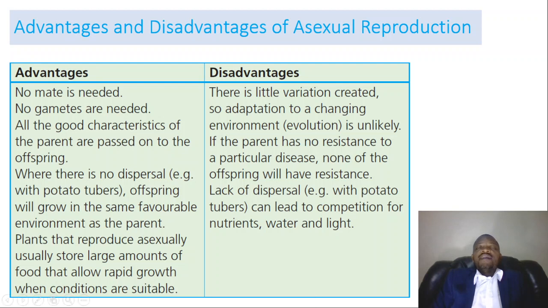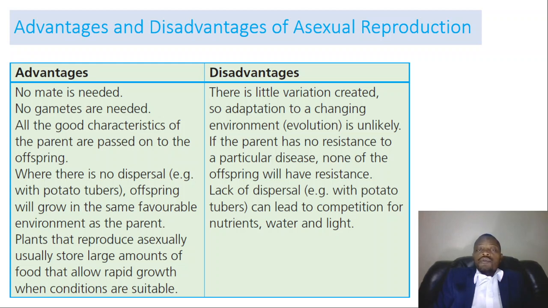As for the disadvantages, there's little variation created, so adaptation to a changing environment is unlikely. If the parent has no resistance to a particular disease, none of the offspring will have resistance, and that's a disadvantage. There's also lack of dispersal. For example, with potato tubers, this can lead to competition for nutrients, water, space and light.